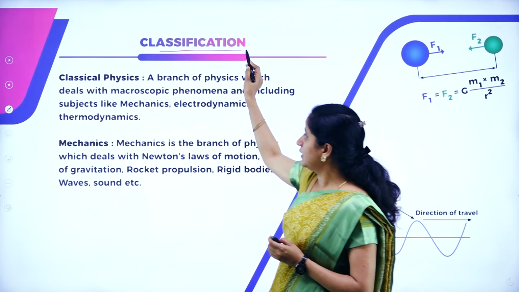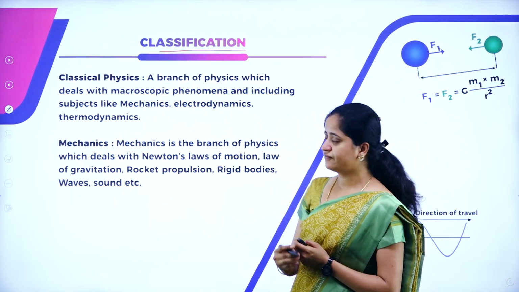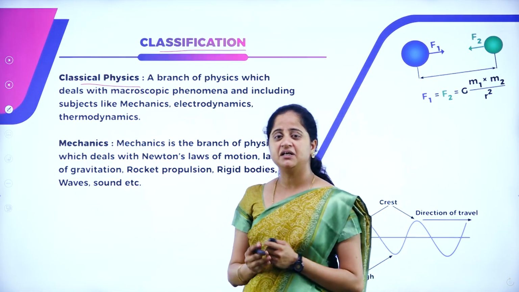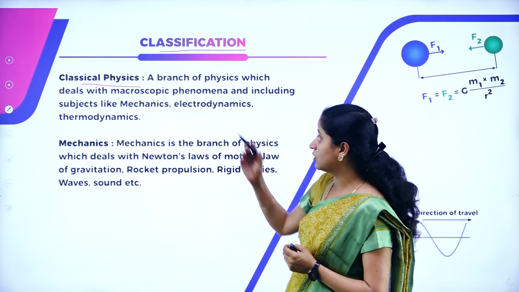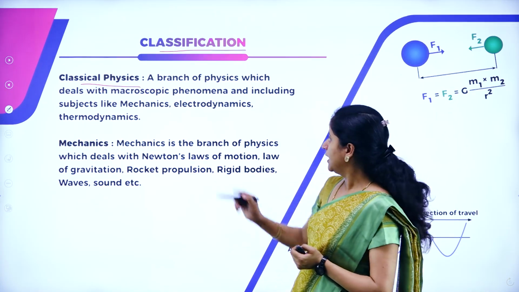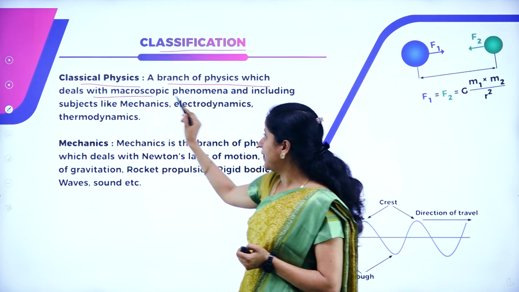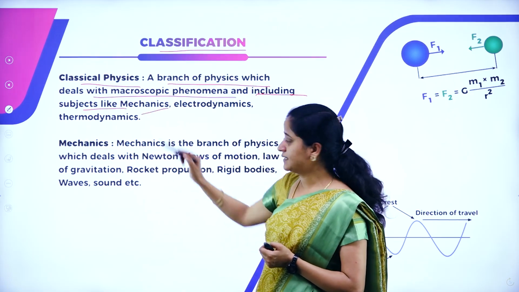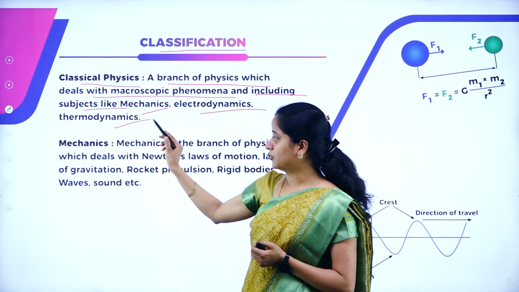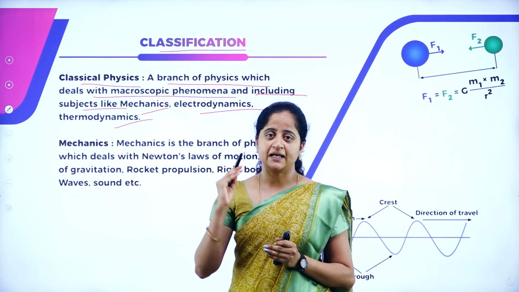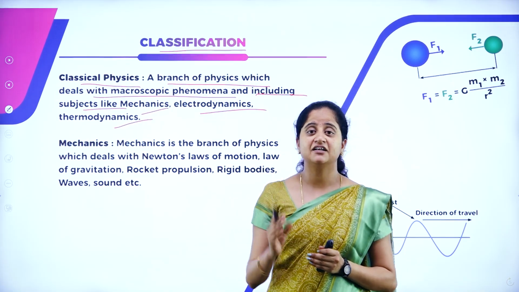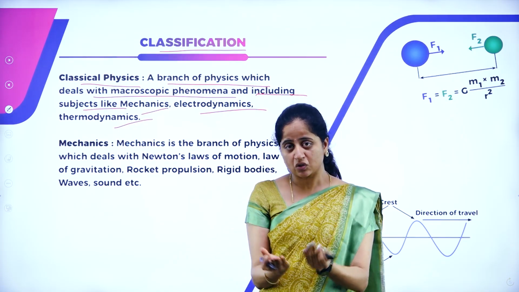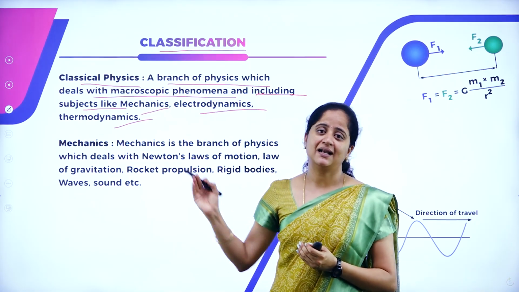So next, what are the classifications? How is physics classified? First one is classical physics. What is the meaning of classical physics? It is also called the macroscopic branch. A branch of physics which deals with macroscopic phenomena, including subjects like mechanics, electrodynamics and thermodynamics. So the subjects like mechanics, electrodynamics and thermodynamics are included in this particular branch, the macroscopic level of study, which is nothing but classical physics.